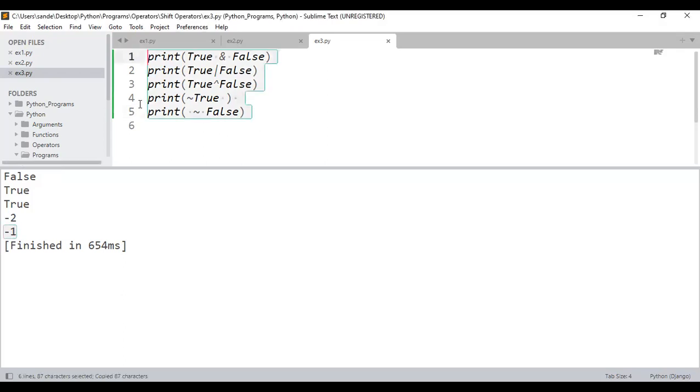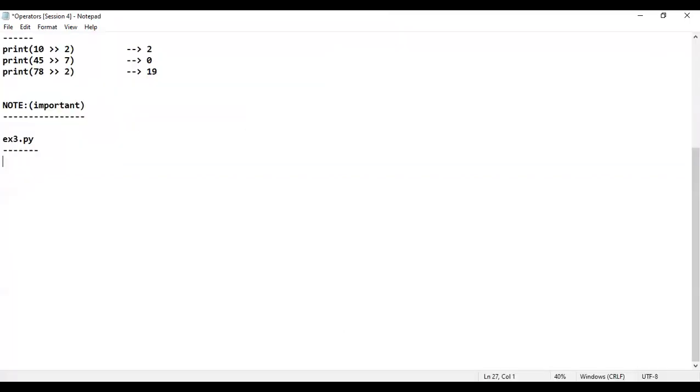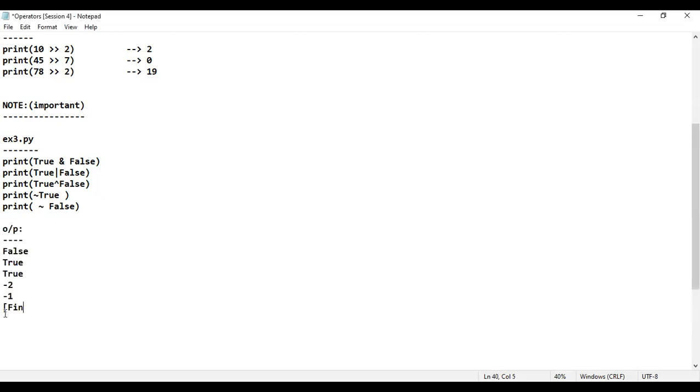Guys, these two things I have already explained in the previous session. Please refer to the methodology I have used. I'll just come back to session number 4, example number 3, paste it, and I'm going to consider the output as well. Copy the output and paste it here. Great. Please write the output after each and every print function.